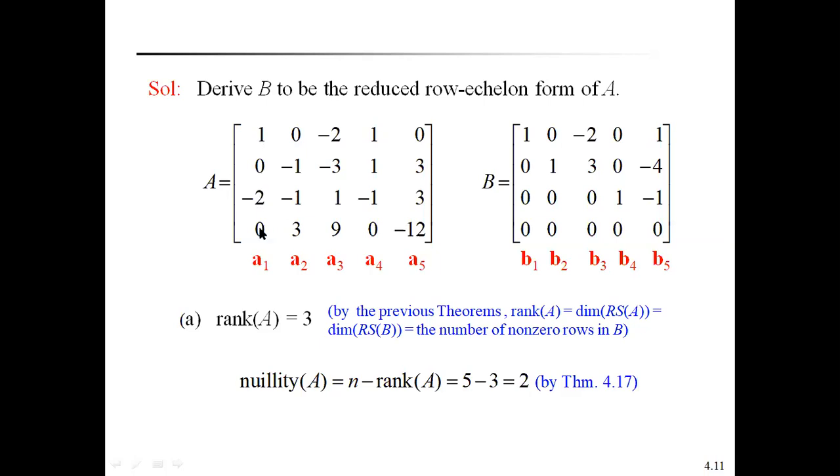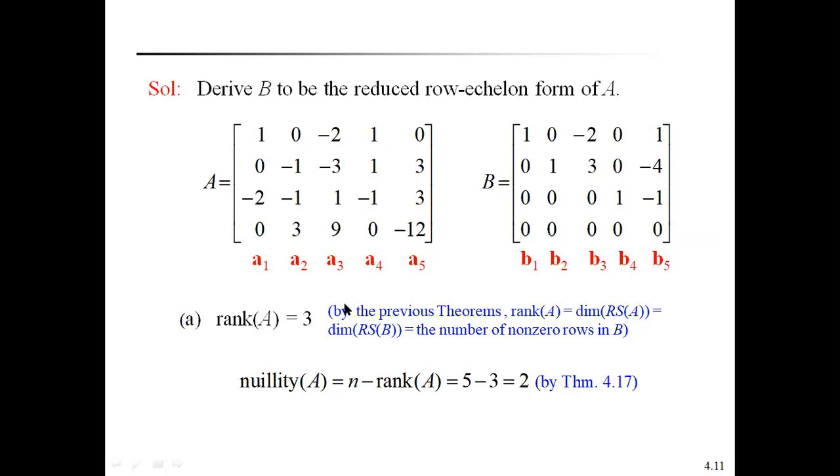Already 2 elements are zeros, so only this one you have to make 0 by using the first row first element. That means R3 plus 2 R1, therefore 2 minus 2 plus 2, that will be 0. Like this we make it. We get the reduced echelon form of the matrix A, which is represented as B.